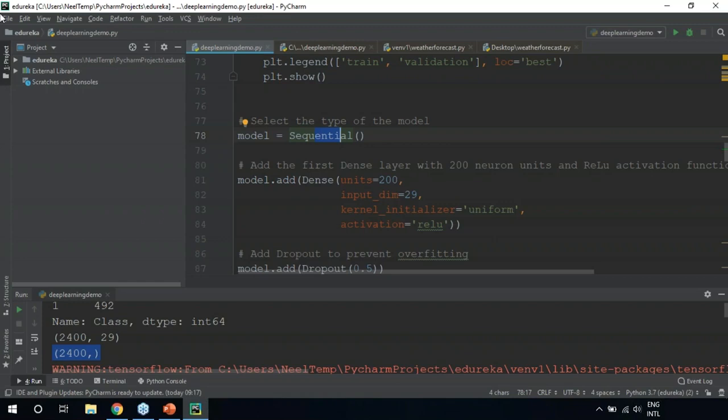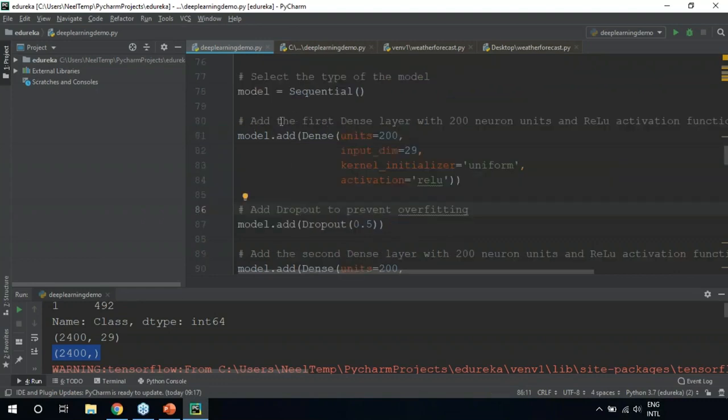It allows you to build a model layer by layer. Each layer has weights that correspond to the layer that follows it. After this, you'll use the add function to add the dense layers. Basically, your hidden layers you're going to add over here. So in our model, we'll be adding 2 dense layers, or hidden layers, you can say. Here we're adding the first dense layer. Now, a dense layer is a standard layer type that works for most cases. In a dense layer, all the nodes in the previous layer connect to the nodes in the current layer. So don't get too involved in what exactly is happening here.